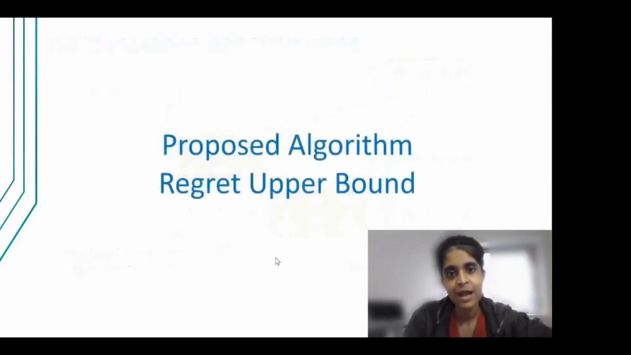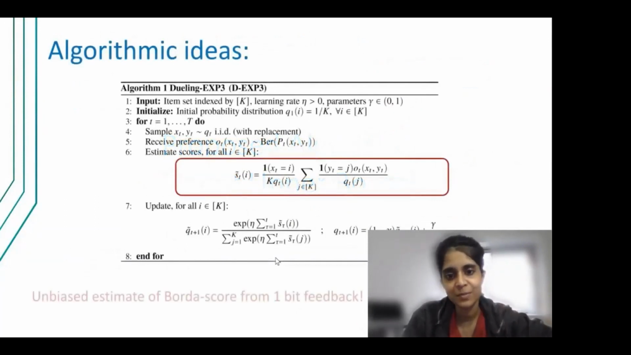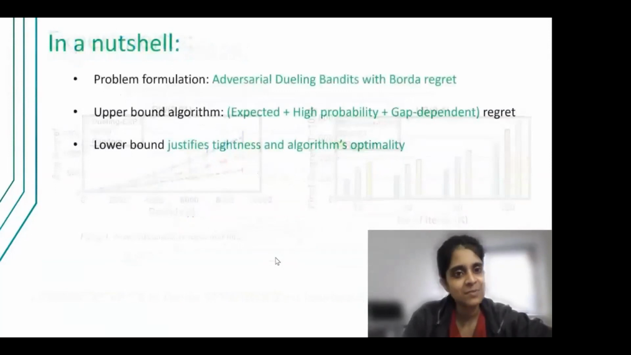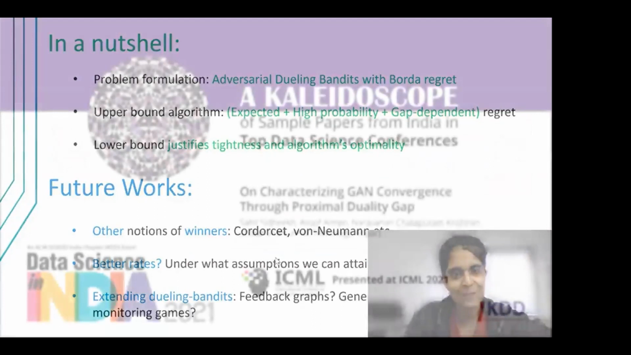Following this, we also have an upper bound algorithm, which is basically an EXP3 based algorithm. The novelty lies in how we estimate the Borda score of every item at every round from this 0-1 preference feedback, but I don't have the time to go through any of these details. We also have some experiment results, I'll skip them for the time being, and we have many future works in mind, extending it to feedback graphs and partial monitoring, but I'll skip all the details because we're out of time.